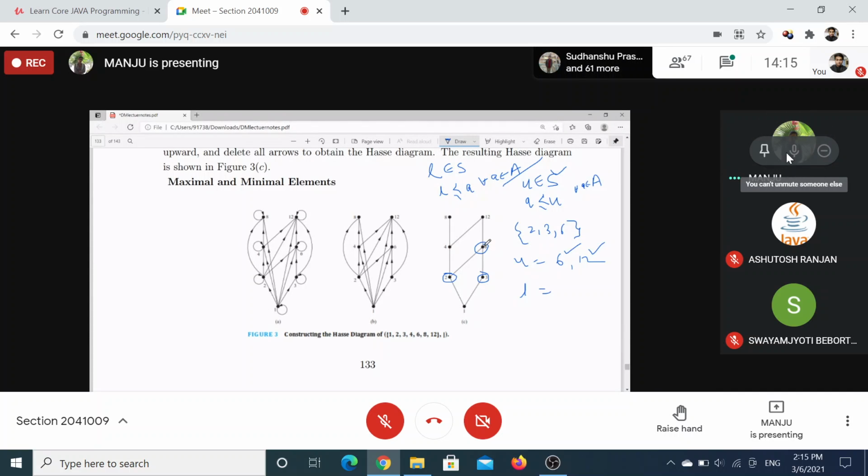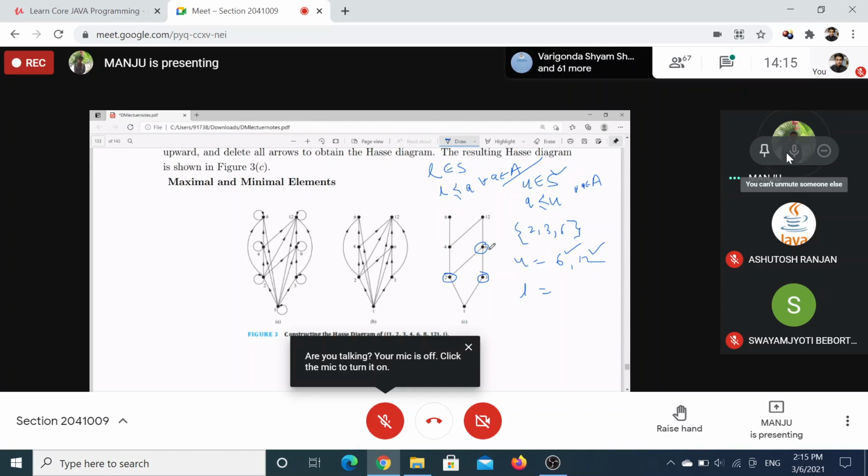That is the necessary condition for a poset. But in the Hasse diagram we do not show transitive and reflexive relations. We are just removing them. It doesn't matter that they are present. To simplify the diagram, we are just removing the arrows and all that. Okay.